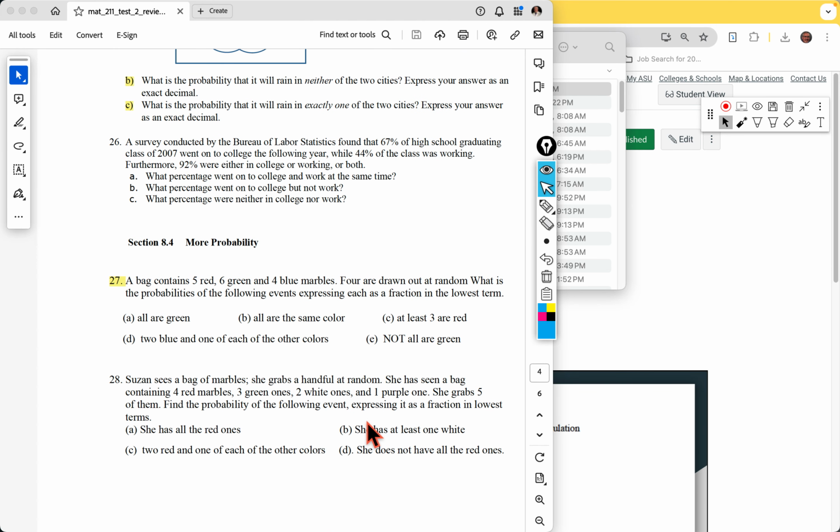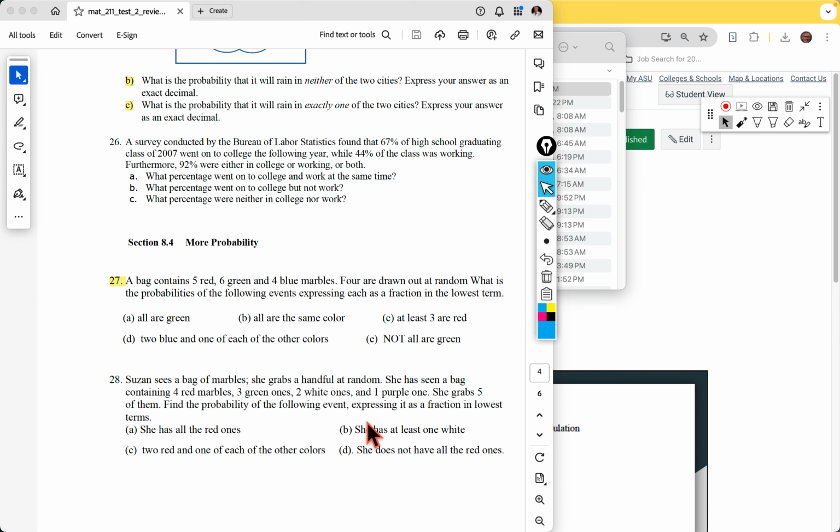I do all of these. So pulling a marble out of a bag. And again, you'll see it's just about using the calculator's combination feature, but setting up that fraction. And again, I go through each of these. And then just remember something like not all green. Well, we calculate they're all green, and then subtract it from 1 is the easier way to do it. So there's a couple, but I did go through all of these. And if you sort of understand the setup for all of those, you'll be just fine.